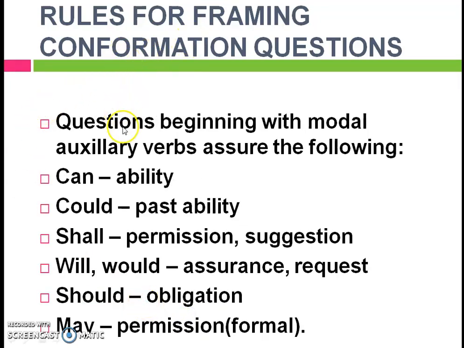Rules for framing confirmation questions. Questions beginning with modal auxiliary verbs assure the following. Can is used to ask about ability. Could is used to know about past ability. Shall is used for asking permission and suggestion. Will and would are used for assurance and request. Should is used with obligation, and may for asking permission in a formal manner.